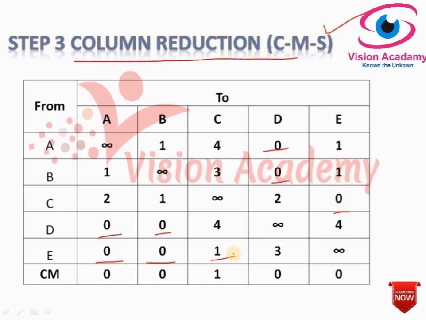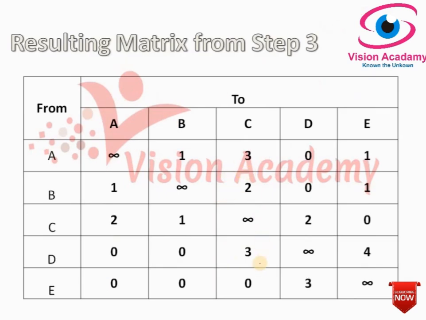also 0. Since the A, B, D, E column minimums are 0, we don't have to subtract because the values remain the same. I will take the A, B, D and E columns as they are, and subtract only from the C column: 4 minus 1 is 3, 3 minus 1 is 2, 4 minus 1 is 3, 1 minus 1 is 0. Look here, 3 2 3 0, and the rest of the values remain the same. This is the resulting matrix of step 3, column reduction.